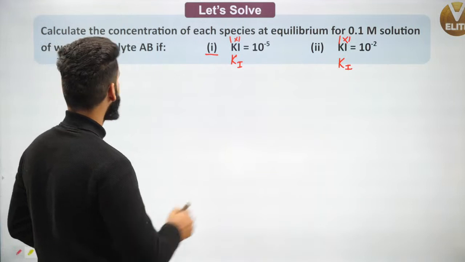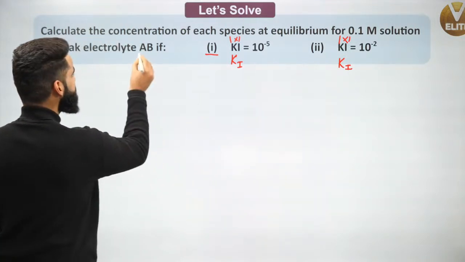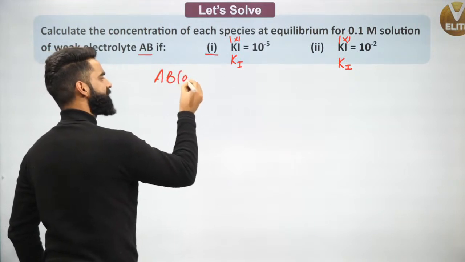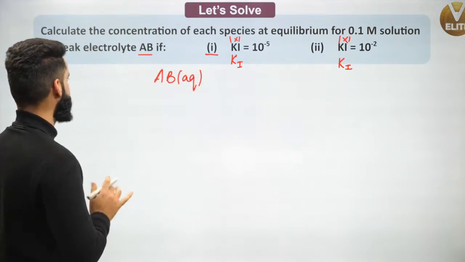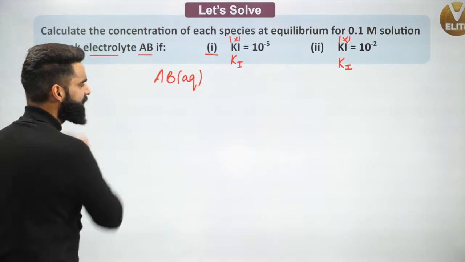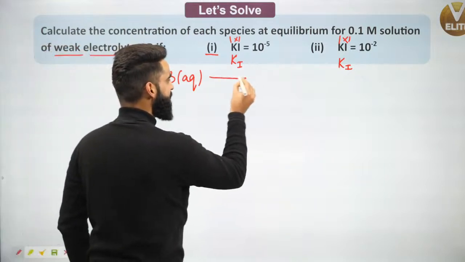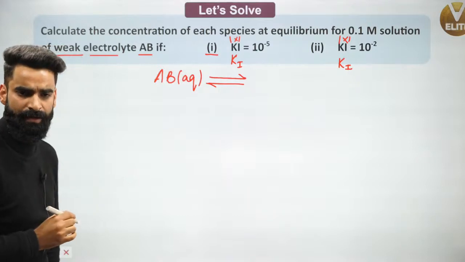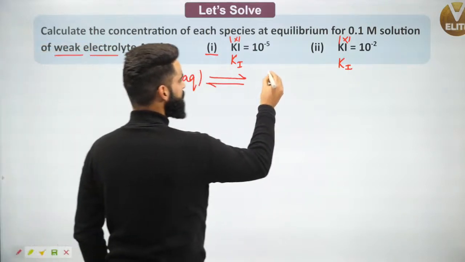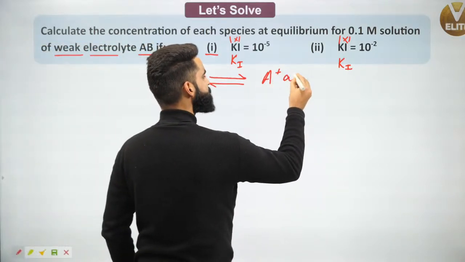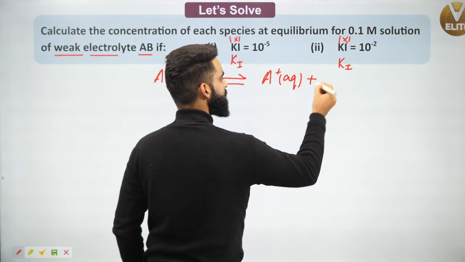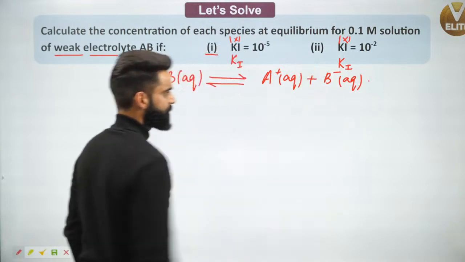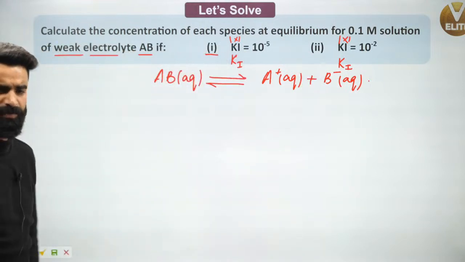See, guys, I have got the weak electrolyte as AB. I'm taking the electrolyte as AB aqueous right here. This is given in the question as a weak electrolyte. If it is a weak electrolyte, it will stay in equilibrium with its ions in the aqueous solution. So its ions are going to be A positive aqueous plus B negative aqueous. This is something which we know.